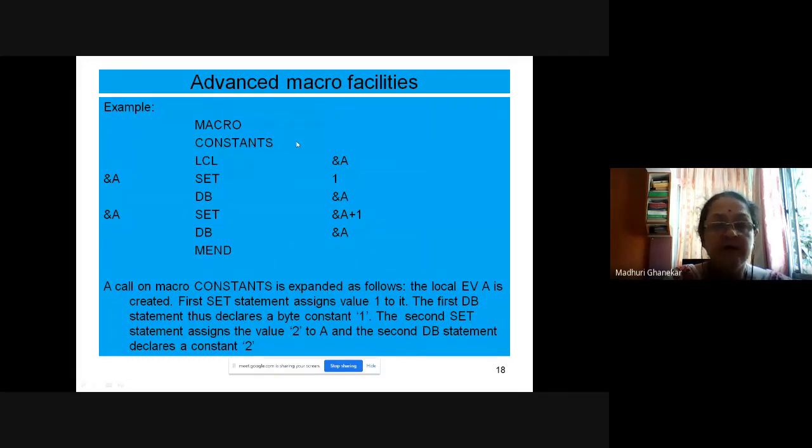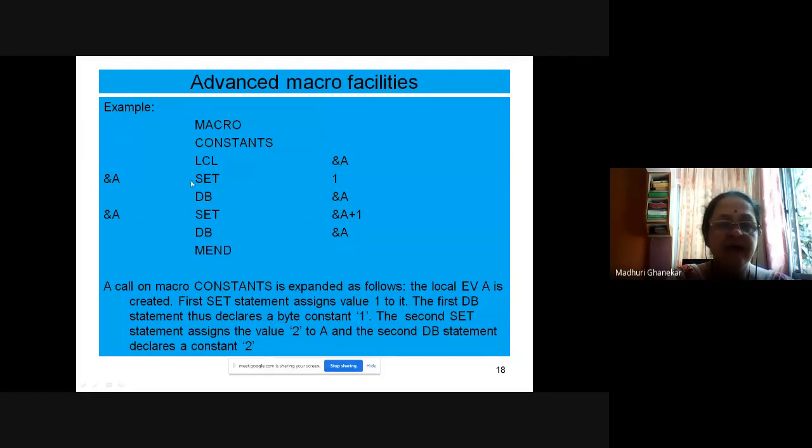Fine. There are no parameters. Remember, there are no parameters. It is optional to have the parameters. Okay, so for this macro, there are no parameters. LCL ampersand A. So what am I doing? Local A. A becomes the expansion time variable.